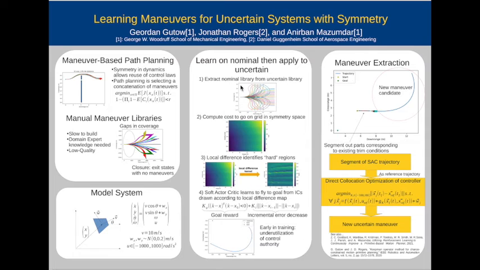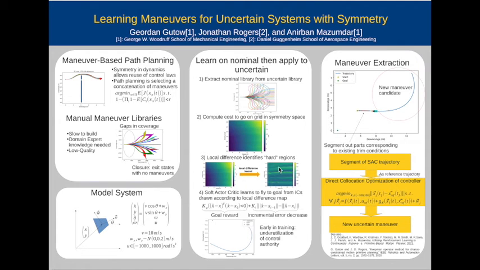To do that, we take an existing library. This library here is drawn from the uncertain library constructed for the model system. We're going to focus just on the nominal situation. Then you take this library and evaluate the cost to go on the symmetry space. All that tells you is that it's expensive to get to the goal from really far away. Not useful. What is useful is if you take a local difference kernel and sweep it, the output is only large if it's more expensive to get to the goal from a point than it is from all points near that point. That tells you there's something wrong with your library for that kind of condition.